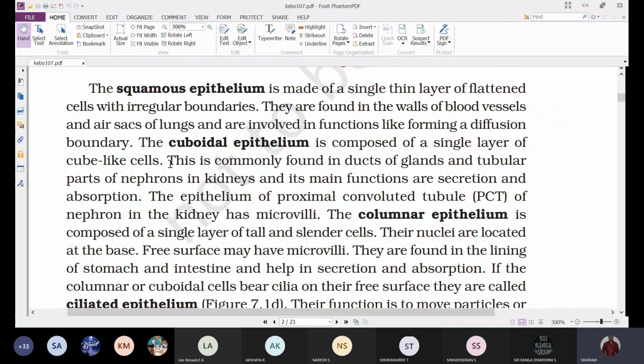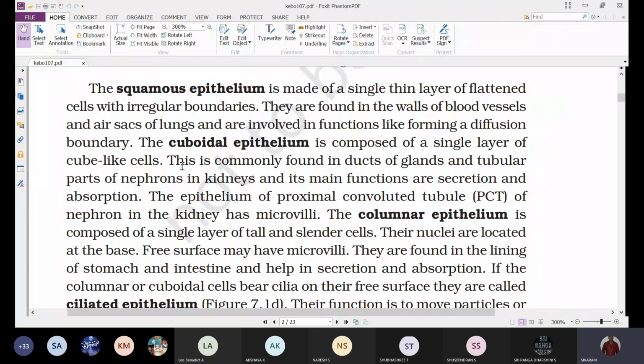Like a Rubik's cube. Such a cube-shaped epithelium we call cuboidal epithelium. If it is single layered, we call it simple cuboidal epithelium.